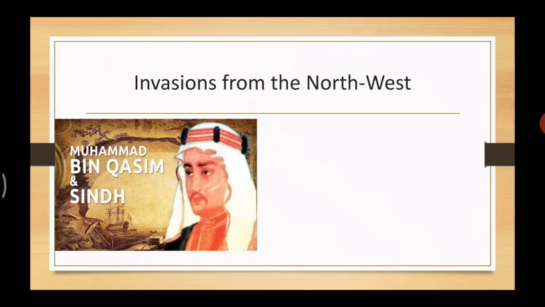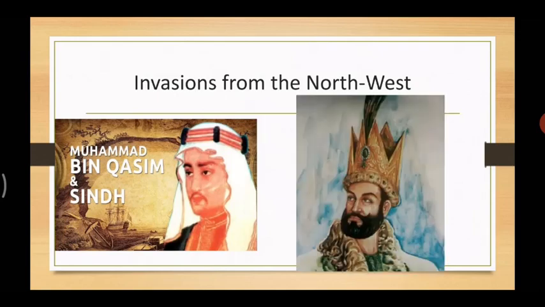In the 11th century CE, the Turks began to invade India. Invade means to enter India, expanding their territories, which means they started conquering more territories. They reached the northwestern frontier of India. So Sultan Muhammad of Ghazni invaded India. In this second picture, this person, Muhammad Ghazni, invaded India many times. He plundered the rich temples.